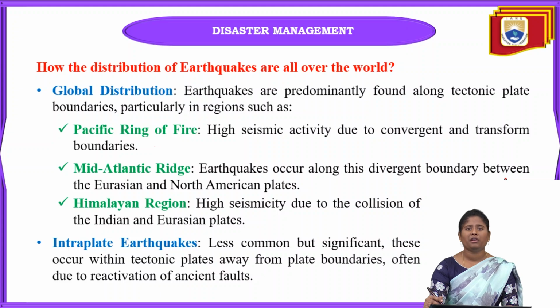These are the different areas where we can see earthquakes. The main thing is that in the Pacific Ring of Fire, 75% of the world's earthquakes and volcanoes are seen. It is in the Pacific Ocean, which has high seismic activity due to the convergent and transform boundaries.